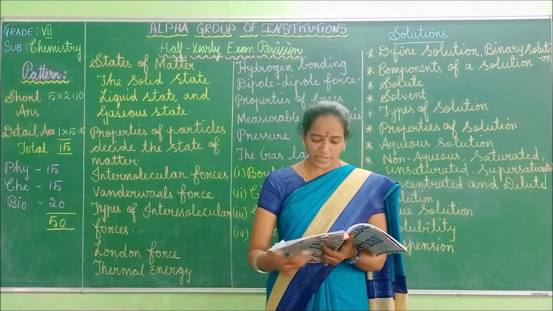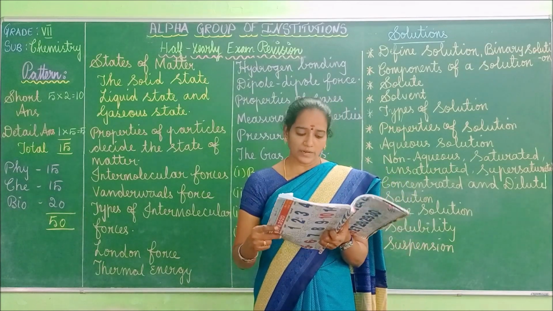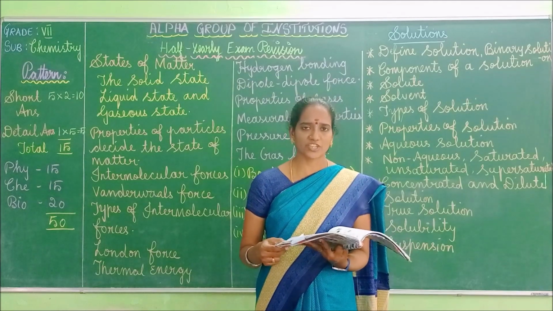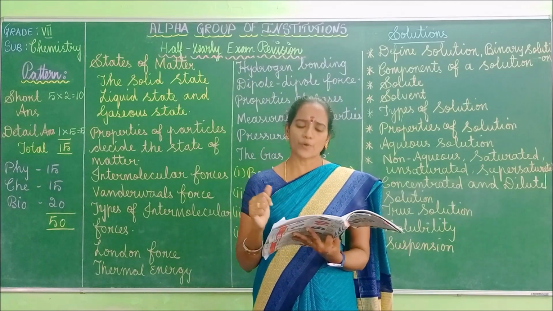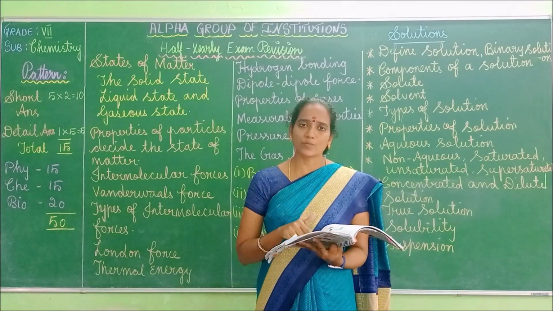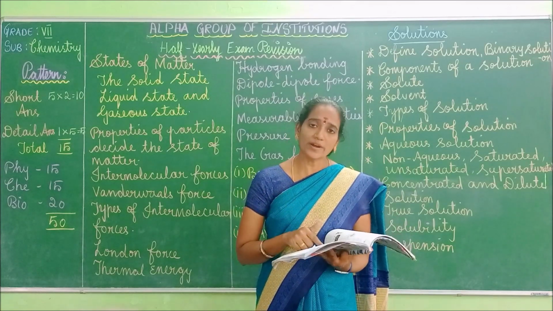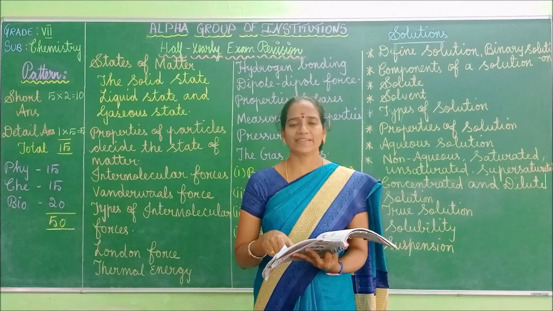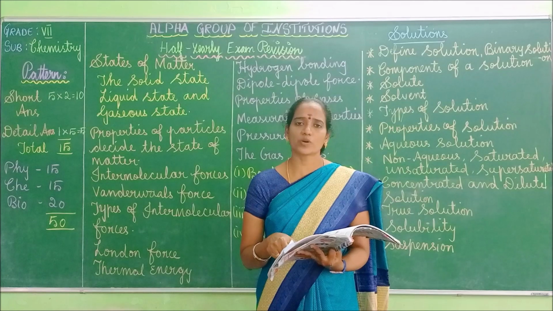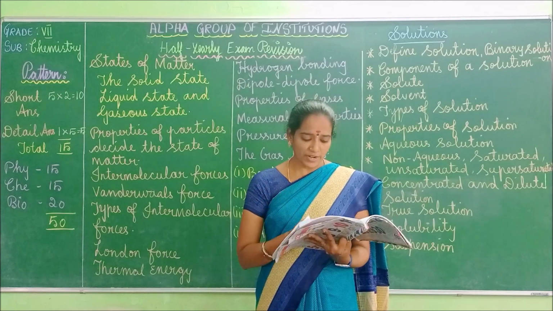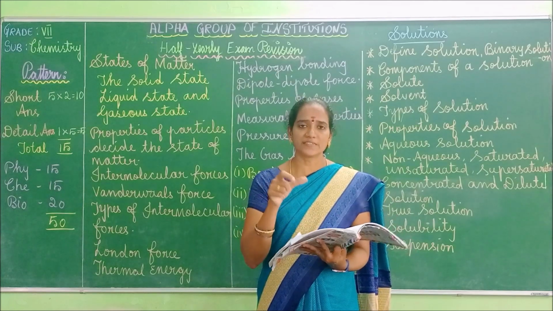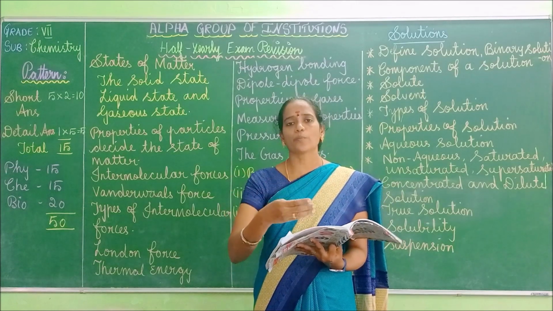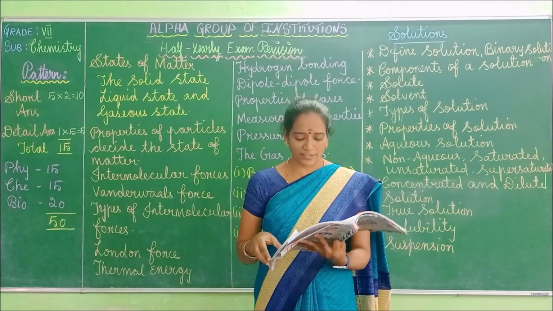Next we can move to how the properties of particles decide the state of matter. What are the 3 general properties? One is intermolecular distance. Next, force of attraction between the molecules. Third is the kinetic energy. This is also one of the important questions. So these 3 are the general properties which decide the state of matter.